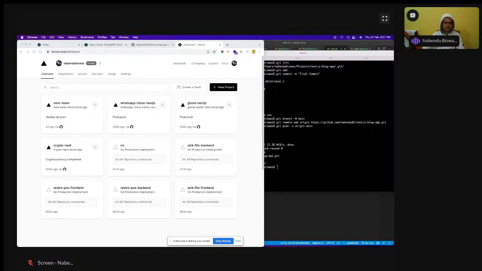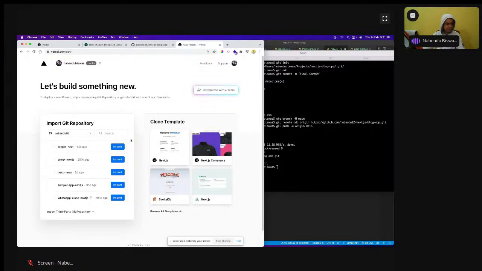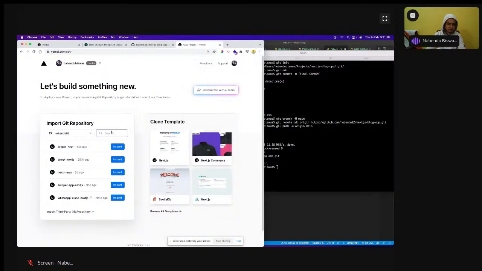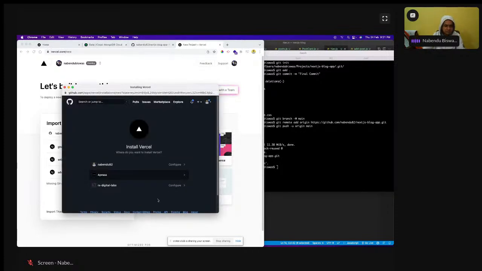Okay, so in the dashboard I have to do the new project which is there. Okay, I have this thing also. So what was the project name? Project name is Next.js blog app. Search Next.js. Missing Git repository. Because Next is, yeah, it is missing this Git repository.